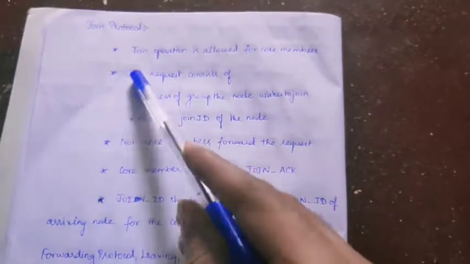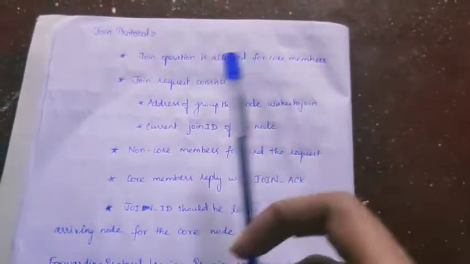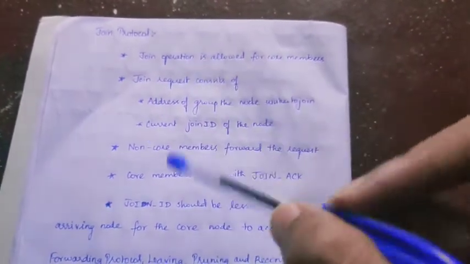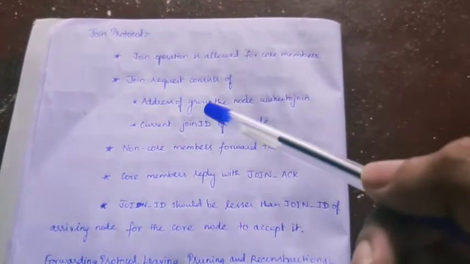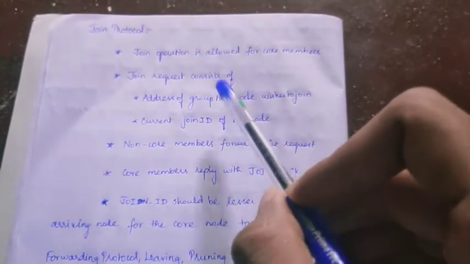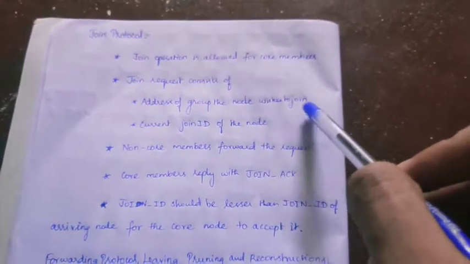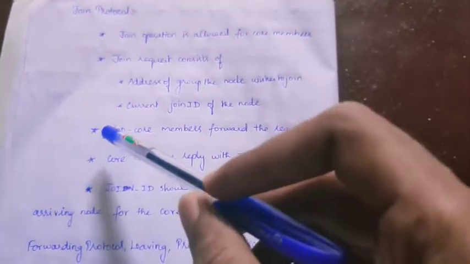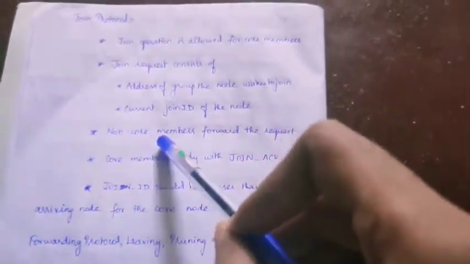And the second one is the join protocol. This join operation is allowed only for the core members of the multicast group. Other than core members, downstream nodes cannot perform the join operation. A join request consists of the address of the group that the node wishes to join, and the current join ID of the node.